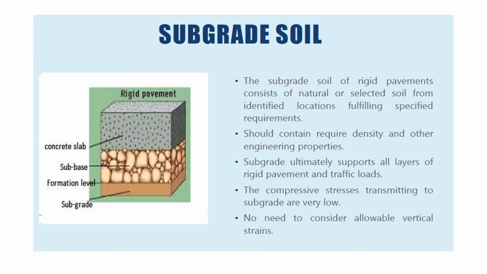The subgrade soil of rigid pavement consists of natural or selected soil from identified locations fulfilling specified requirements, and should have the required density and other engineering properties. The subgrade ultimately supports all the layers of rigid pavement, like the subbase course and surface course, and also traffic loads. The compressive stresses transmitted to the subgrade are very low, and there is no need to consider allowable vertical strains.